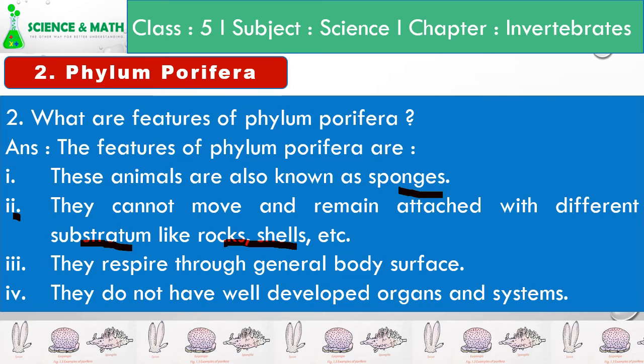Number three, they respire through general body surface. And number four, they do not have well developed organs and systems. Okay, these are some of the important features of phylum Porifera.